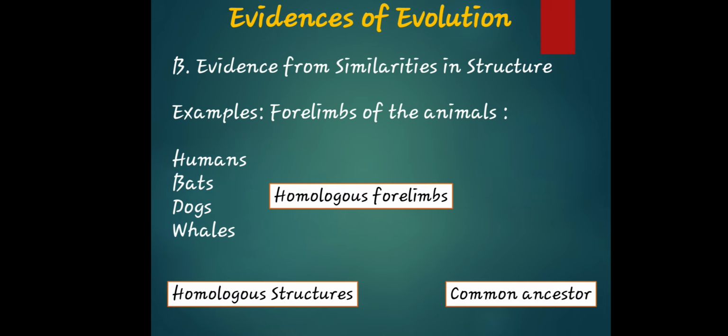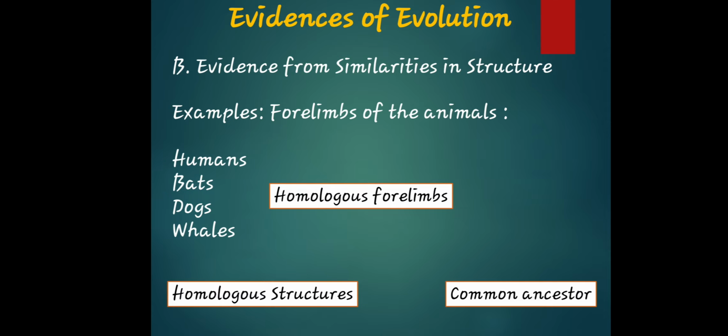it also includes the structure of the animals or the living things in that time. So it will serve as your evidence from the similarities of the structure of the living organisms in that time.